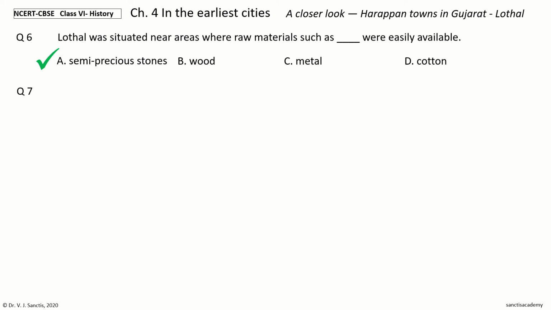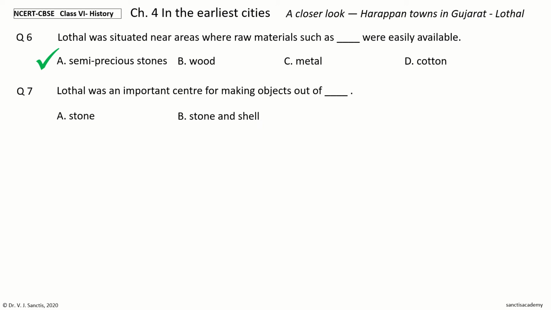Next question. Lothal was an important center for making objects out of dash. The options are stone, stone and shell, stone, shell and metal, none of the above. Your time to choose. And the answer is stone, shell and metal. So, Lothal was an important center for making objects out of stone, shell and metal.